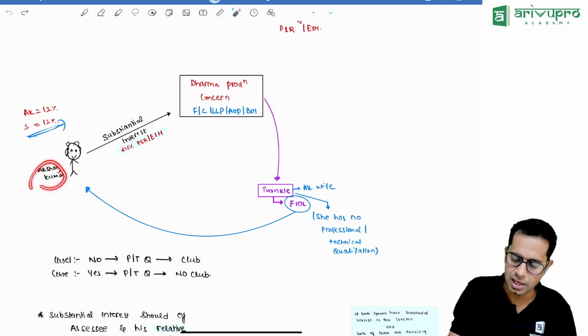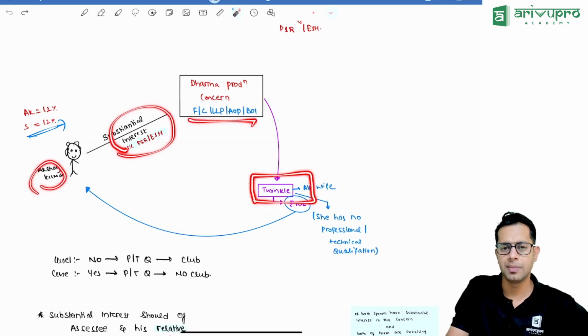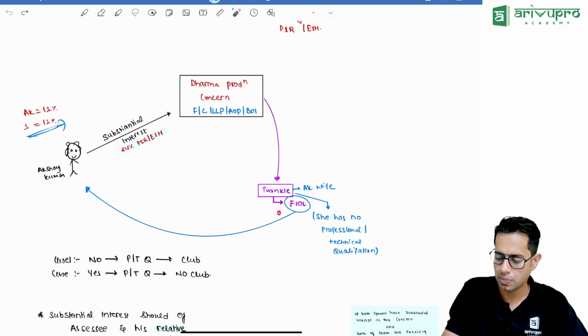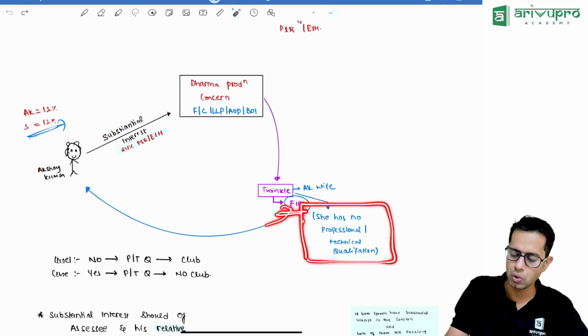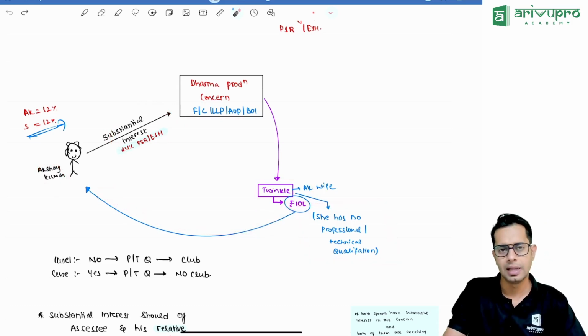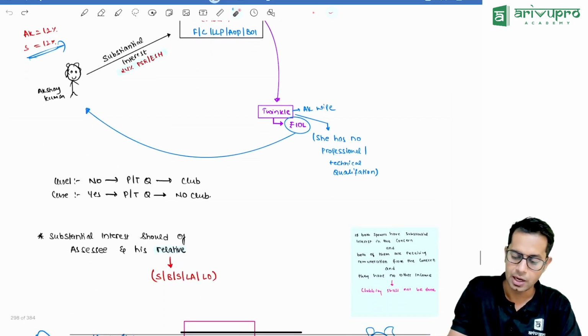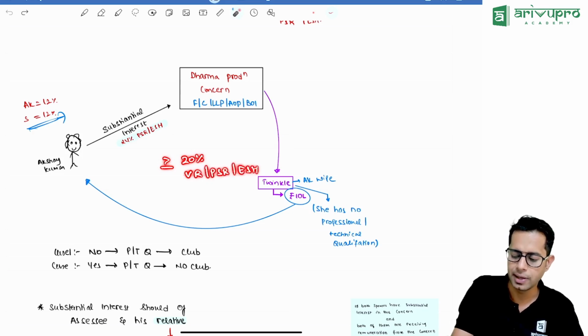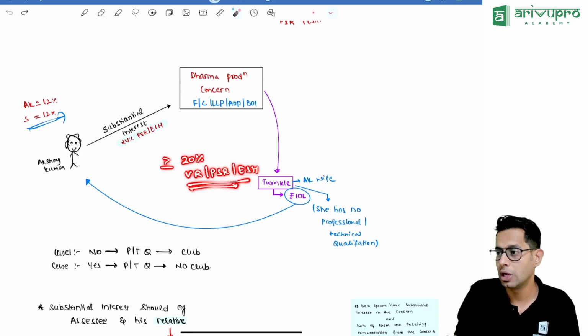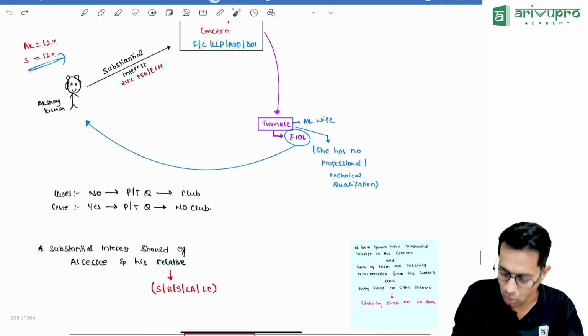So if Akshay Kumar has substantial interest in Dharma Production, and Dharma Production is giving money worth rupees 10 lakhs to Akshay Kumar's wife, who has no professional technical qualification, therefore this income, though received by the wife, will be clubbed in the hands of Akshay Kumar. Now please note, what do you mean by substantial interest? Substantial interest means you should have 20% or more voting rights, profit sharing ratio or equity shareholding.